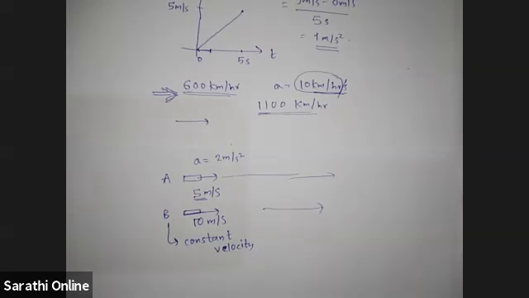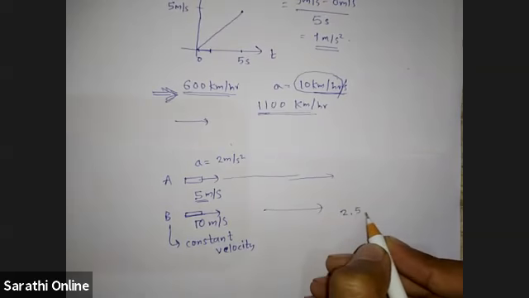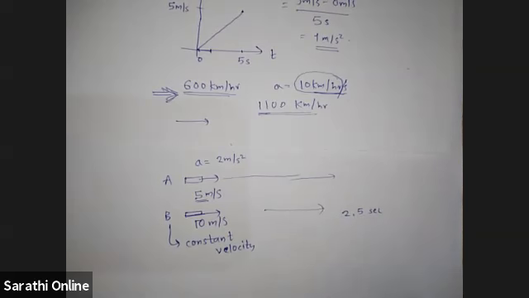Sir, 2.5 seconds. Sir, how did you calculate? It is wrong. So tell me, how did you calculate?